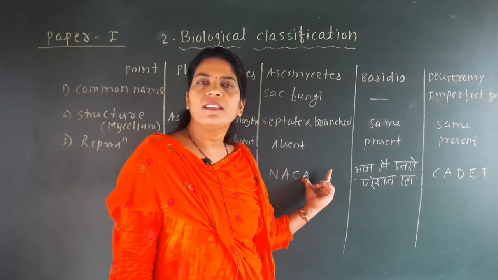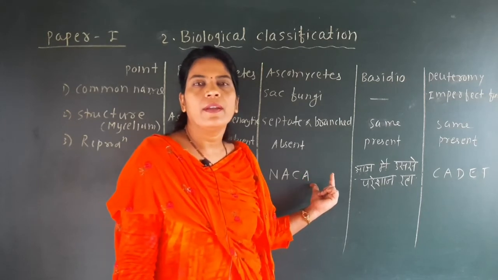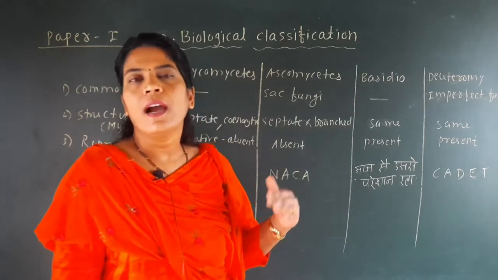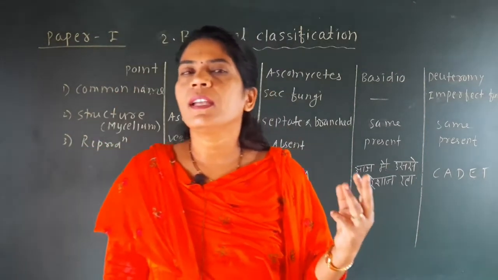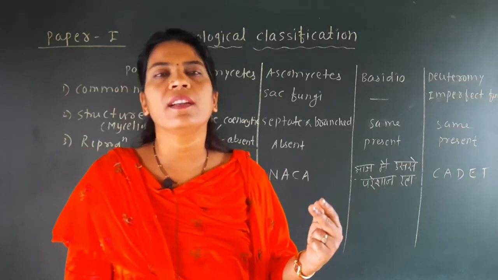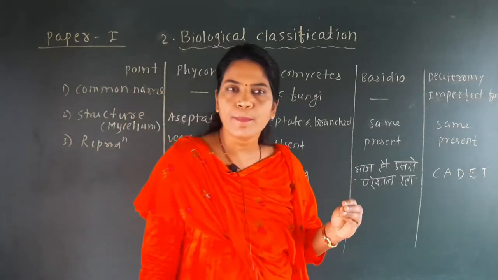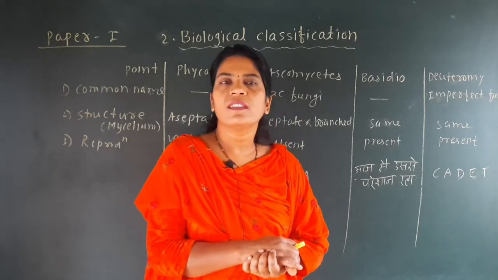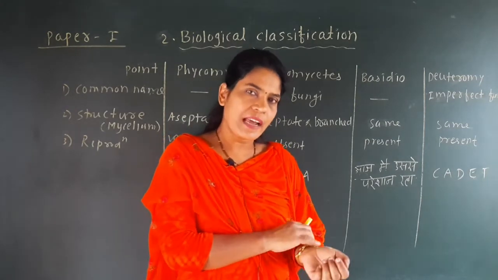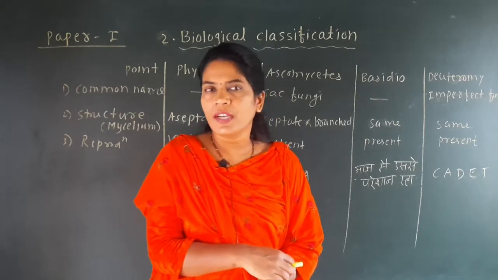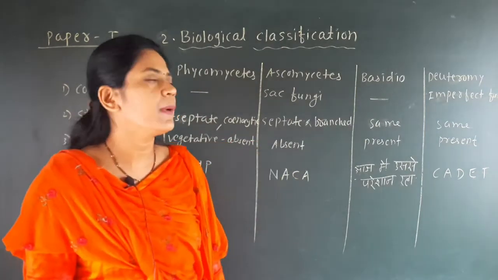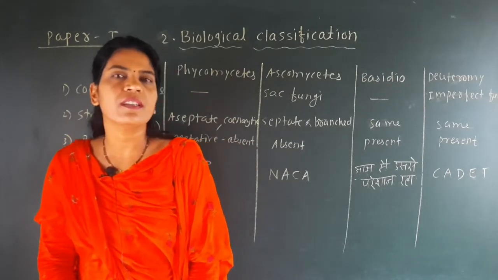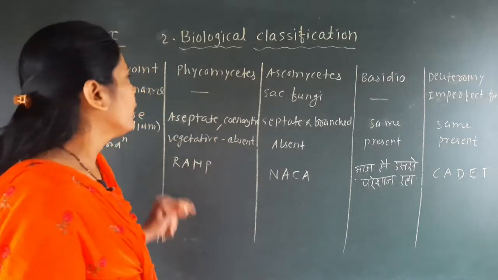Now we will discuss the next part of our biological classification topic, and that is the kingdom Plantae. So students, see here, we have seen three kingdoms: Monera, Protista and Fungi. All these kingdoms are very important. You have to revise these three groups always, because the questions asked in previous exams are related to this point. This biological classification is an important topic from the NEET point of view, and if we clear all the things first, it will be easy to learn for the NEET exam.